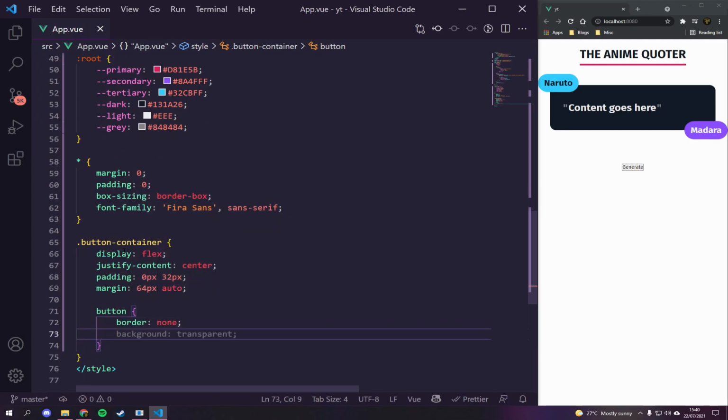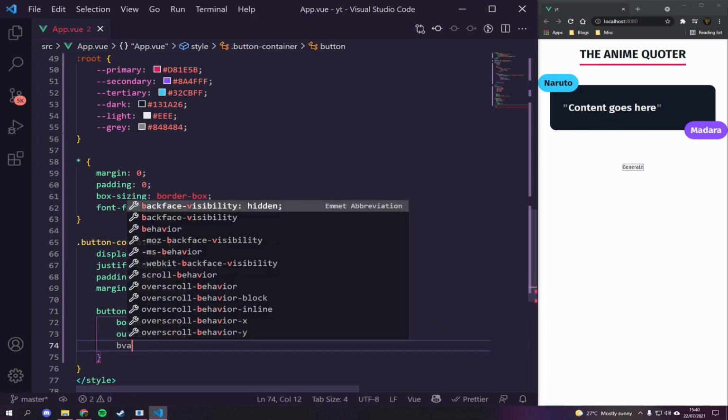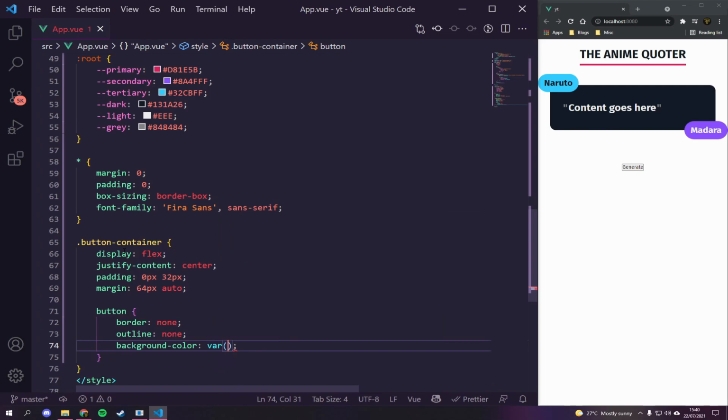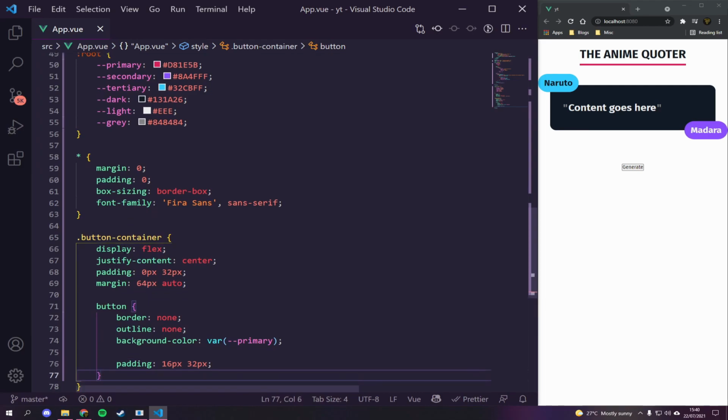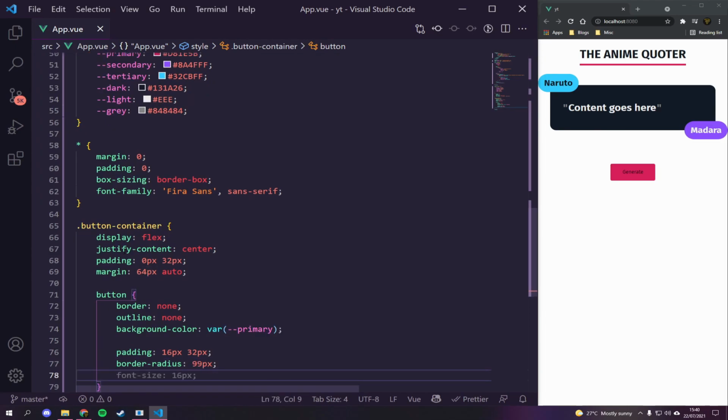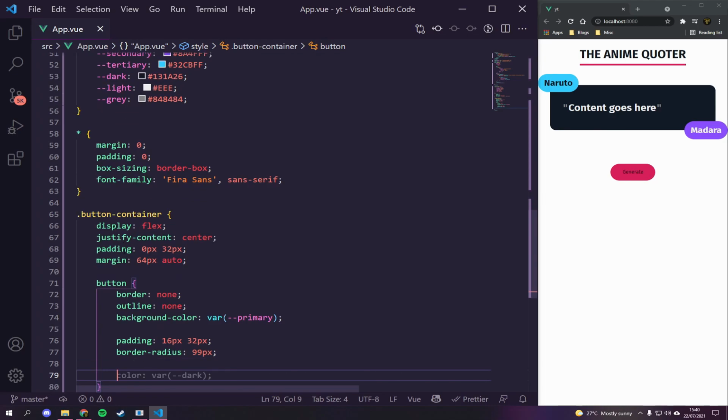We're then going to have our button here, and we're basically just going to go here: border none, outline none. Our background color, however, is going to be primary. We're then going to give it a padding of 16 pixels, 32 pixels to make it quite a big button. We're then going to give it a border radius of 99 pixels, not 4. We will then add a color of light.